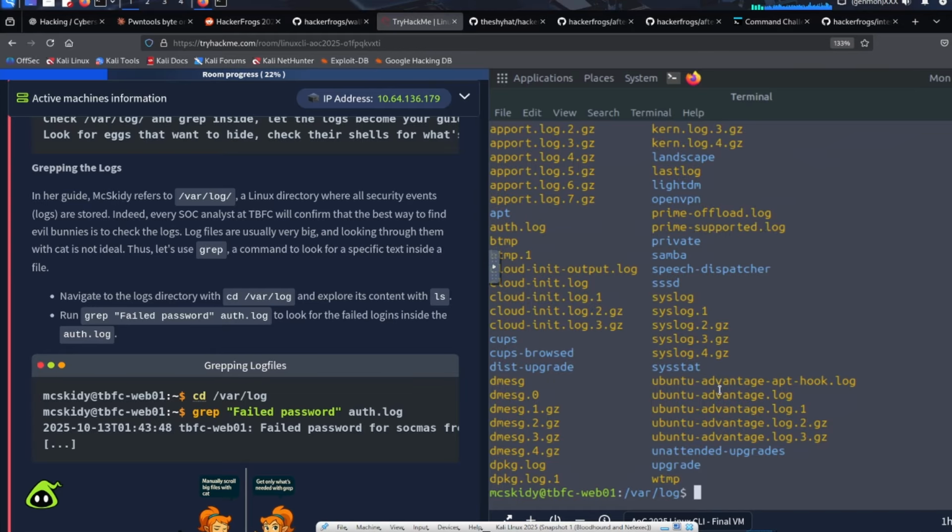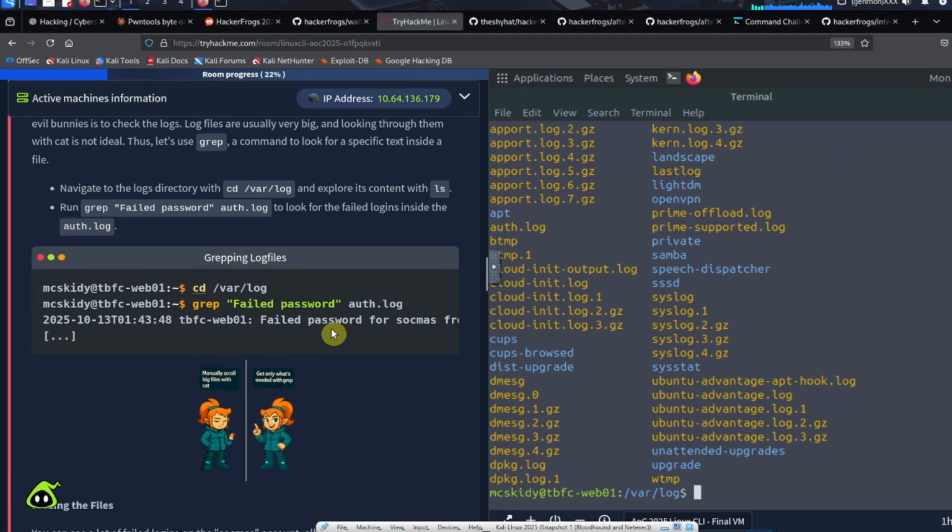So there are a bunch of logs here. They want us to look in a specific log. The name of the file is called auth.log. And what we want to do is look for any lines inside that file that say failed password. So they want us to use the grep command on the auth.log file to look for lines that have the words failed password in them.